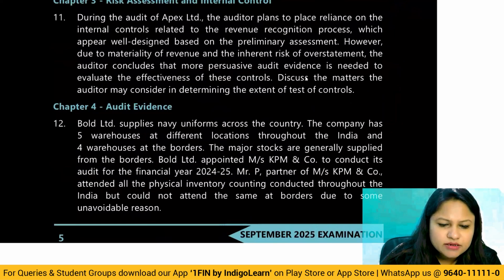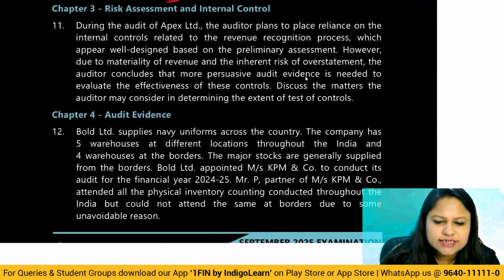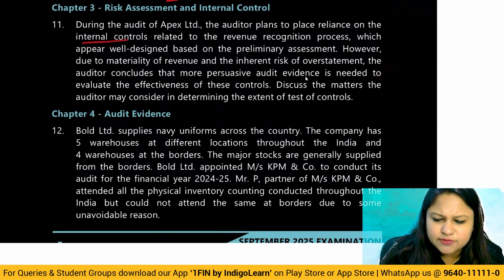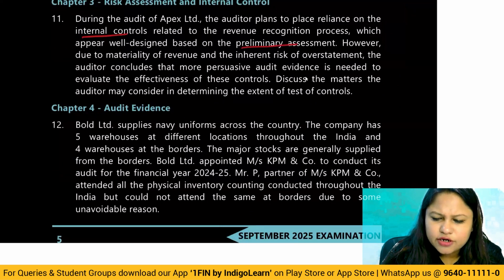Now comes the 11th one, risk assessment and internal control. During the audit of Apex Limited, the auditor plans to place reliance on internal controls related to revenue recognition, which appears well designed based on preliminary assessment. Okay, so when we do preliminary assessment, he's telling that things are all good.